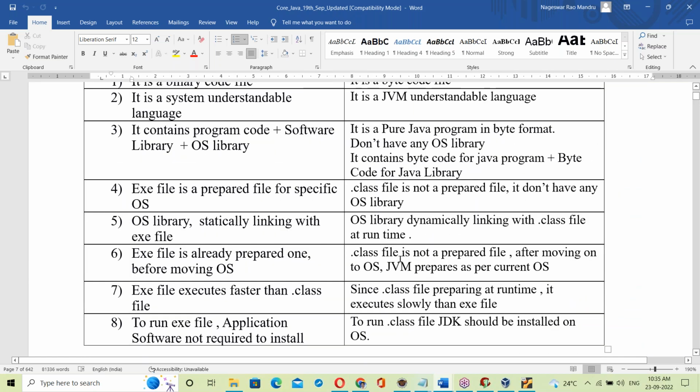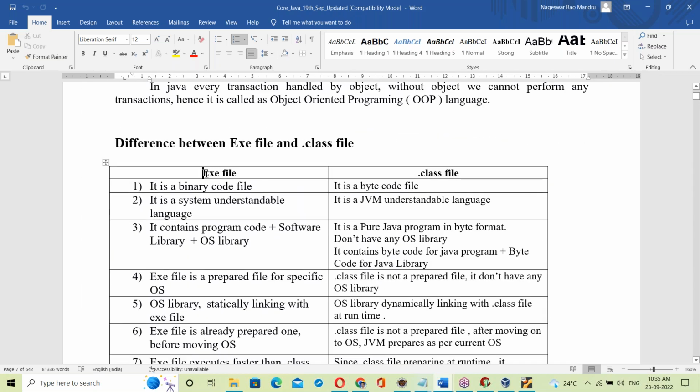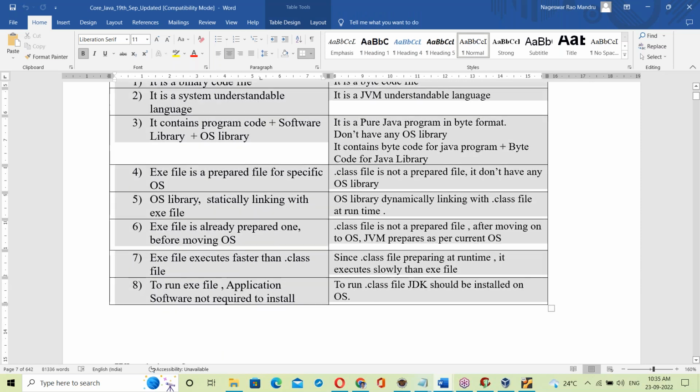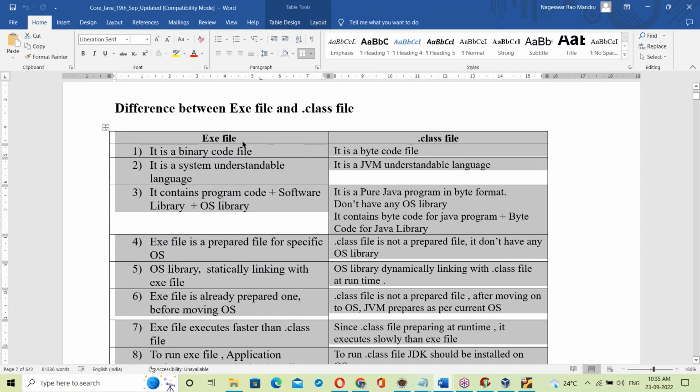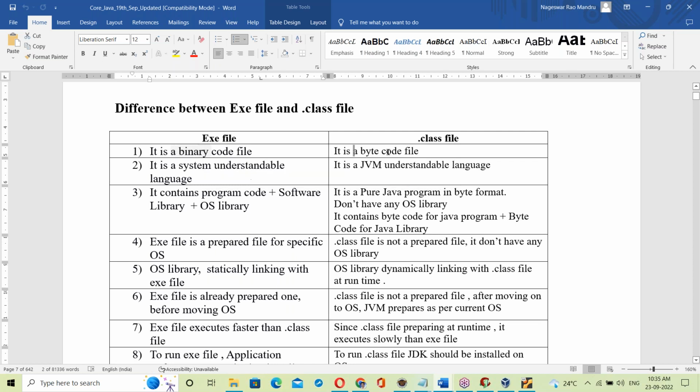Okay, see the differences between exe file and dot class file. Exe file is binary code, dot class is byte code. Exe is understandable by the system, dot class byte code is understandable by the JVM. Exe file links with the OS library, dot class doesn't have any OS library.